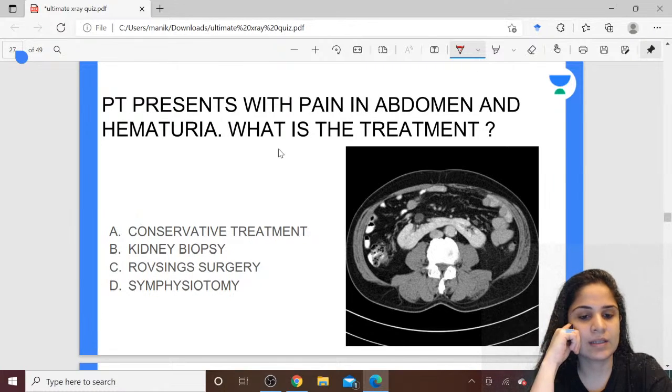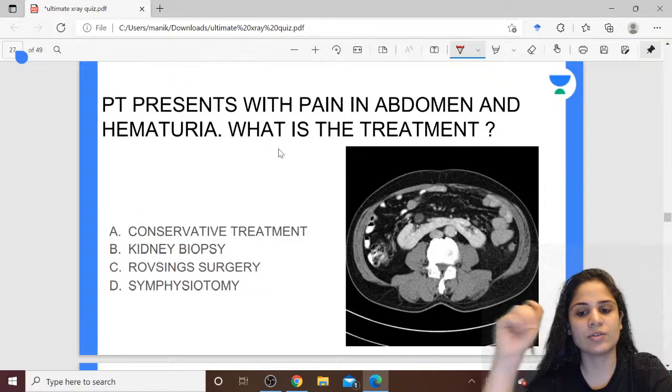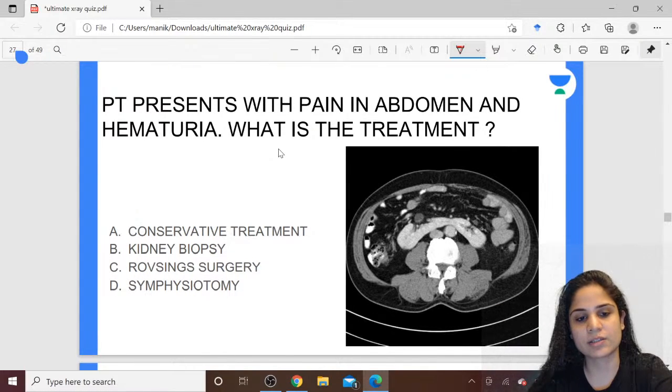Okay, Narmata is saying Rovsing's. Someone is saying conservative treatment. See, everyone is going for Rovsing surgery. Can you tell me in which condition Rovsing surgery is done? Everyone answering Rovsing surgery is absolutely wrong.